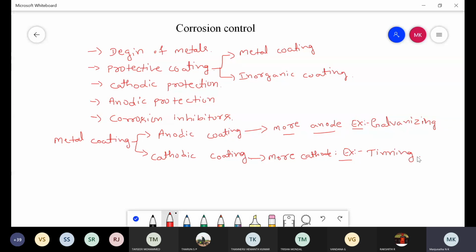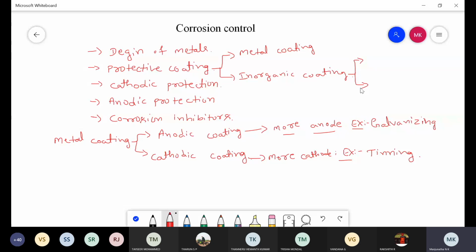After metal coating, coming to the next one, inorganic coating. In the inorganic coating method also, the corrosion of the metal is prevented by converting the metal surface into its oxide layer. Using some chemical reactions, the metal surface is converted into a stable oxide layer, which acts as a protective film for that metal surface.